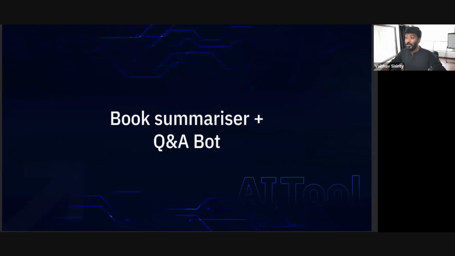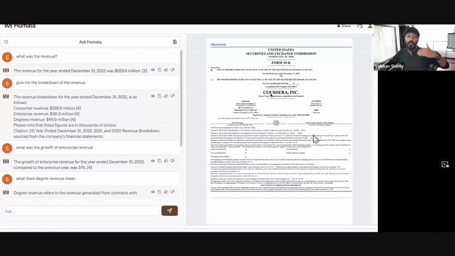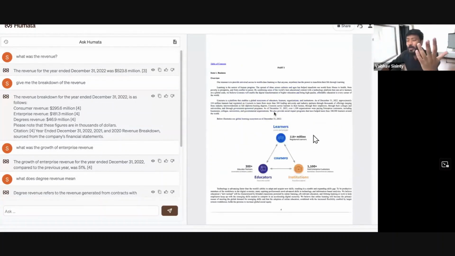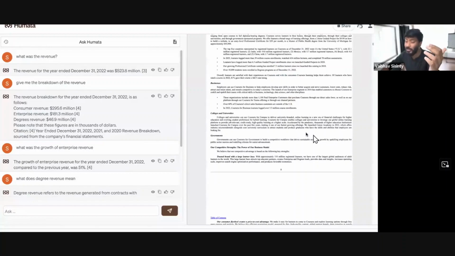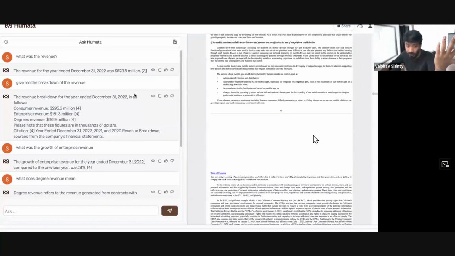And once you come to Humata, you just have to upload any PDF or any file that you want. In this case, I've already uploaded a file. You can see that. This is basically a massive PDF of Coursera submitting their IPO, their financial filings. It's a massive ebook talking about the revenue, how many users they have, and all of this. I really don't have the time to go through all of this, but I wanted to ask a few questions, right? Things like, how much was the revenue?